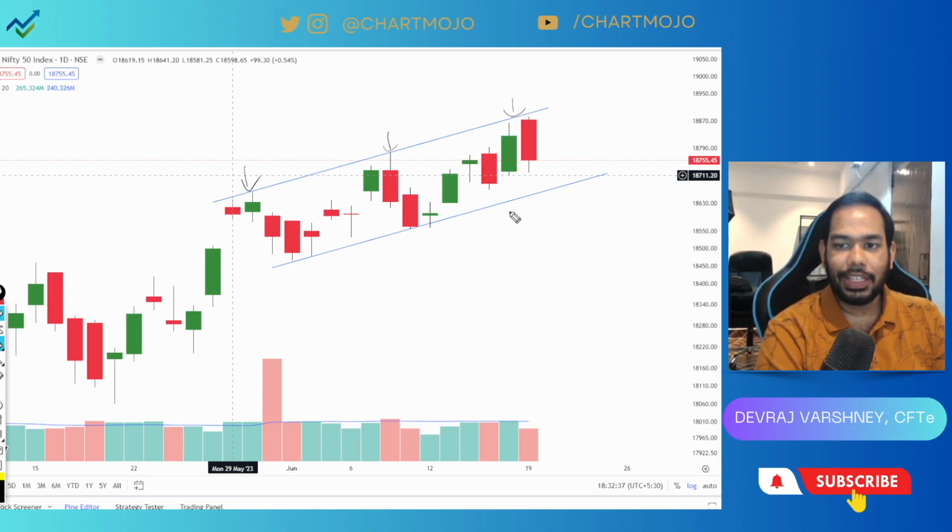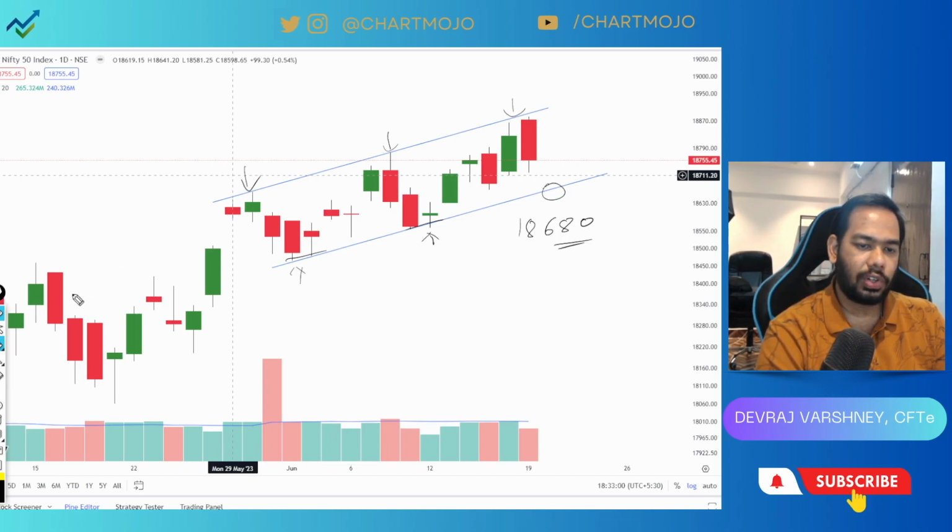Now one can think Nifty will try to touch this lower support. Here we have seen Nifty has touched the support line, the rising support line of the channel. So the important level for the next trading session is 18680. Now this is the gap area as well, this support area.